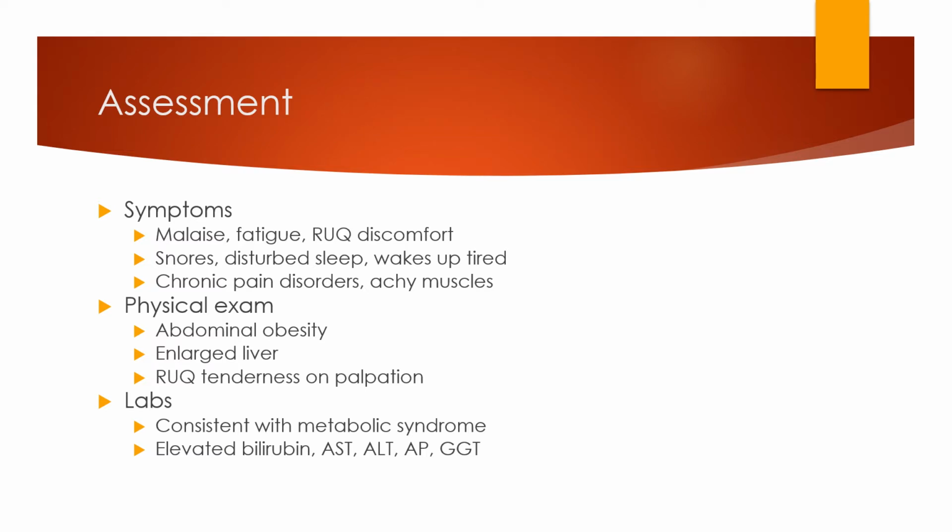The symptoms: malaise, fatigue, right upper quadrant discomfort, snores, disturbed sleep, wakes up tired, chronic pain disorders, and achy. Physical exam: abdominal obesity, enlarged liver, right upper quadrant tenderness on palpation. Labs consistent with metabolic syndrome, elevated bilirubin, AST, ALT, AP, and GGT.